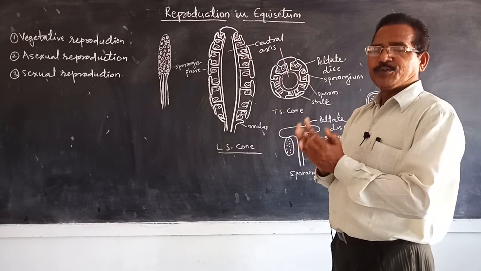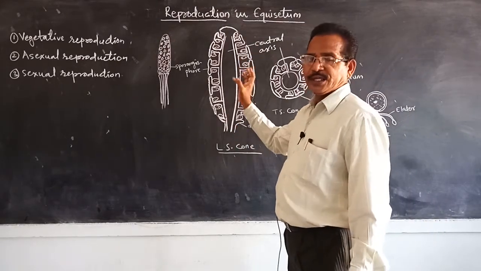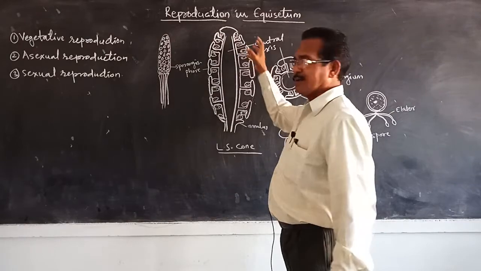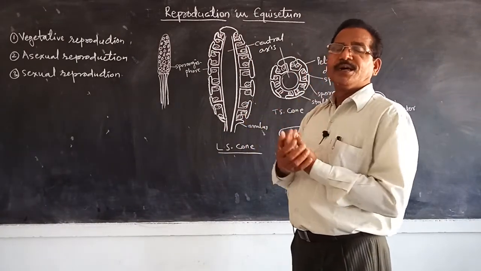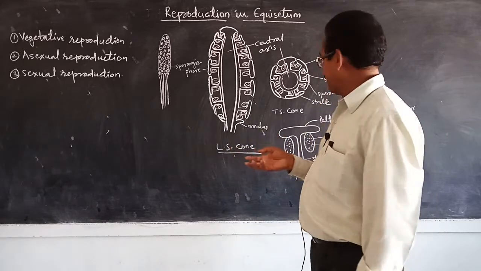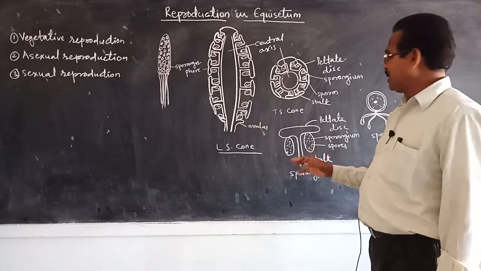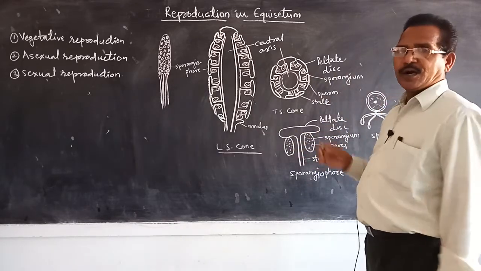After maturity of sporangia or spores, the central axis grows. That's why these sporangiophores get separated from one another, and in dry condition the splitting of the sporangial wall takes place and spores get liberated out.